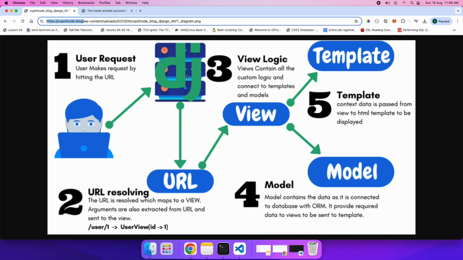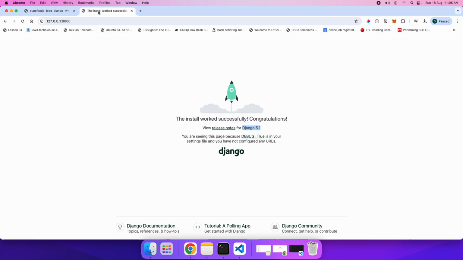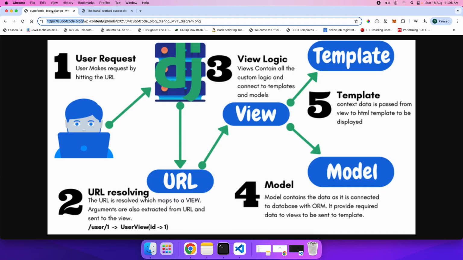Right now I don't have any REST API. Otherwise there would be a REST API and a front end, and the front end would connect to the back end through the REST API. But initially at this point of time, since we don't have a REST API, I'm typing the URL directly in the browser, and as I do that, the request would go to Django. Django would send that particular URL to a special file called urls.